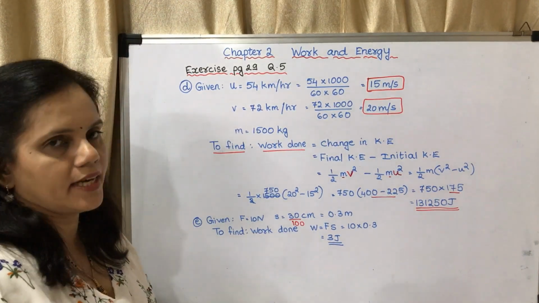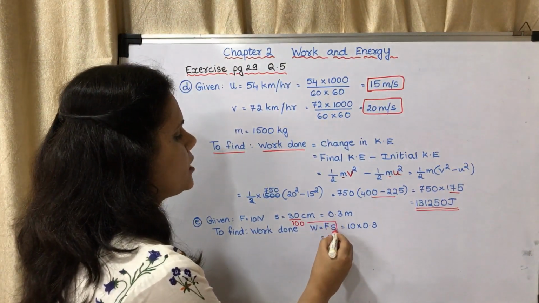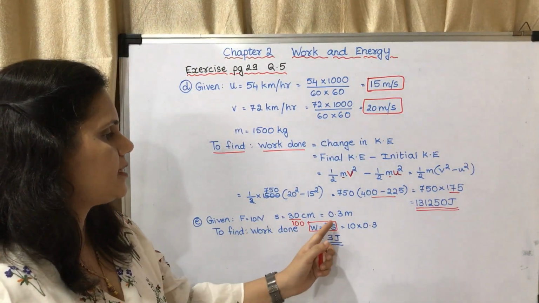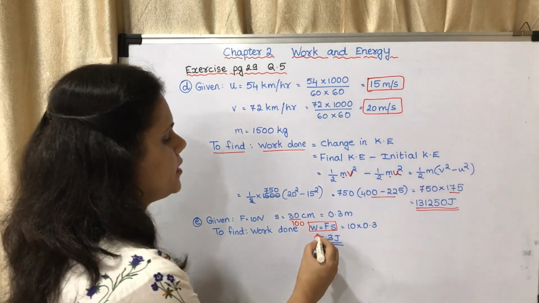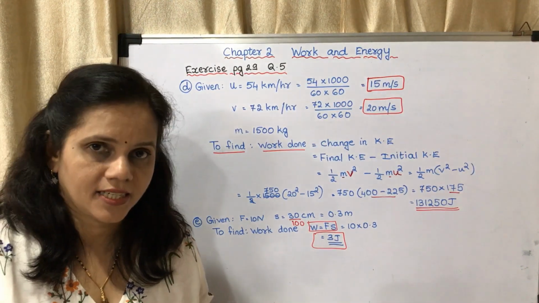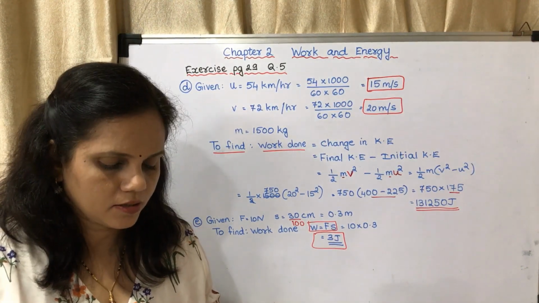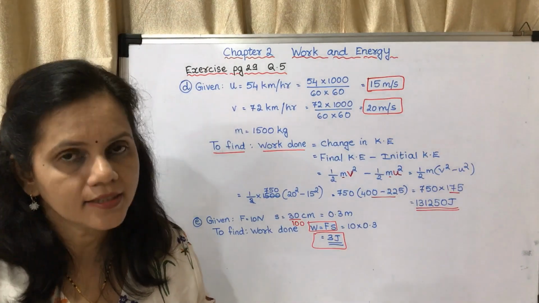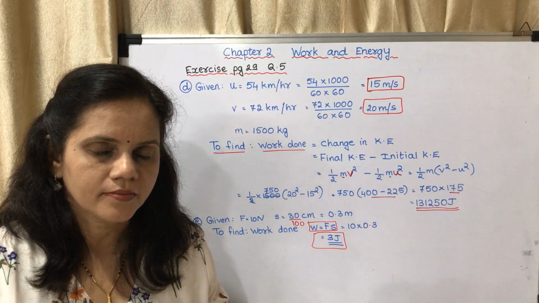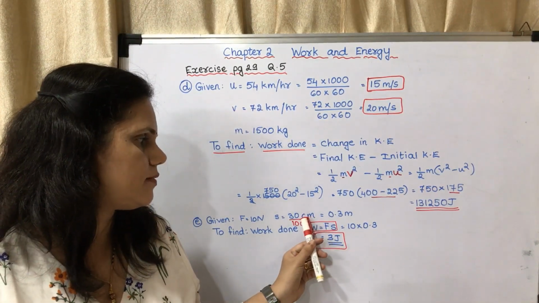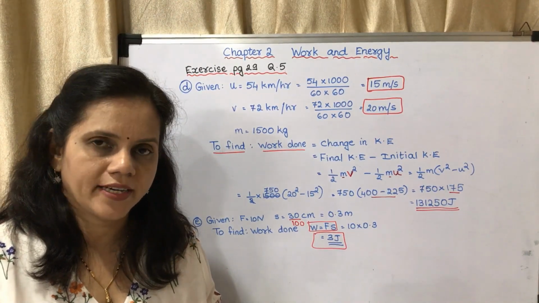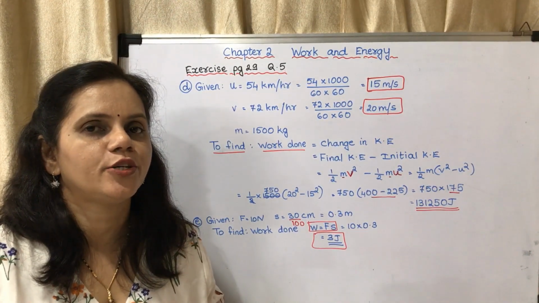To find work done, what is the equation? W is equal to Fs. The F is 10, S is 0.3, 10 into 0.3, you will get the answer 3 joules. This is the easiest sum in your chapter. Okay, and it is asked. But what is the mistake which most of the students do? The mistake is they don't convert this 30 centimeter into meter. So don't forget to convert that 30 centimeter into meter.